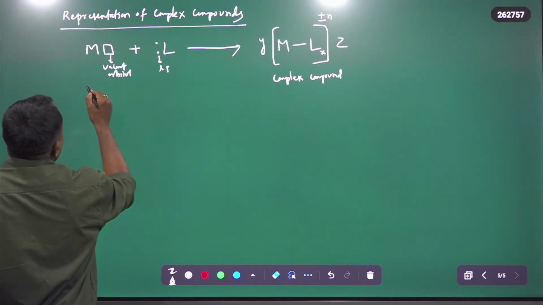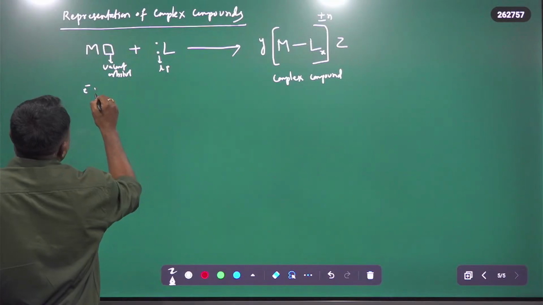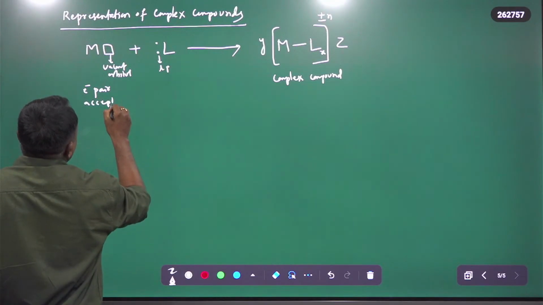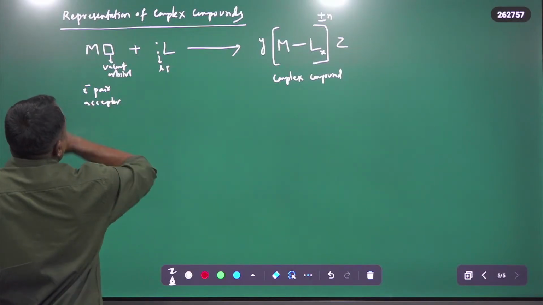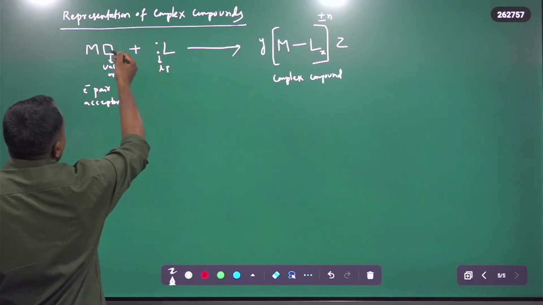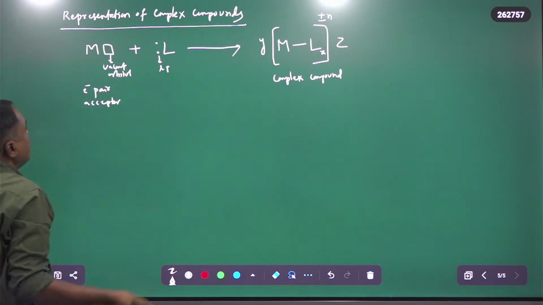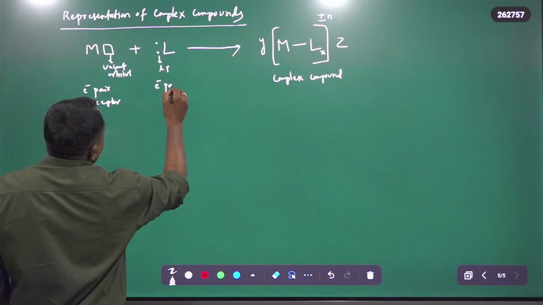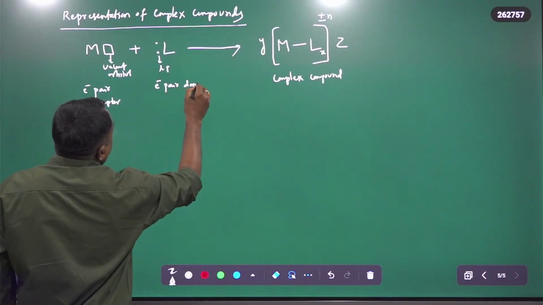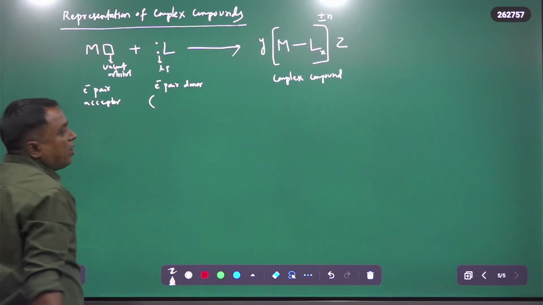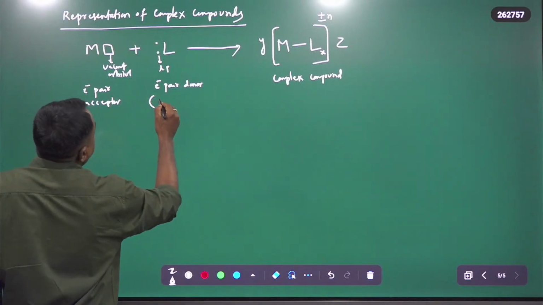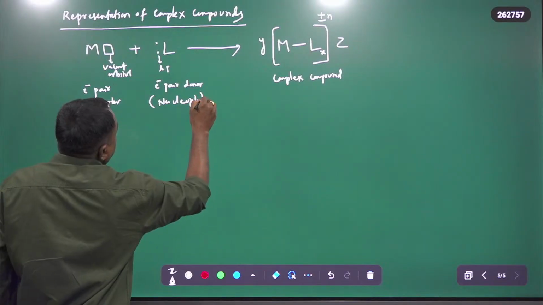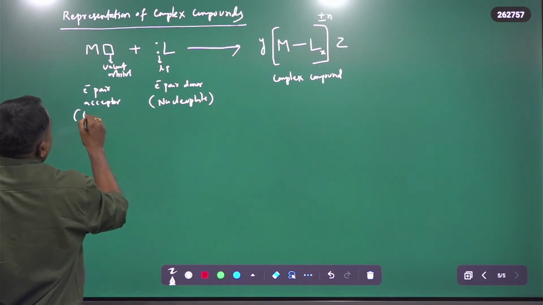The metal has a vacant orbital, so generally it is an electron pair acceptor, because it accepts electrons into the vacant orbital. The ligand is an electron pair donor, and we can call it a nucleophile. Therefore the metal is the electrophile.